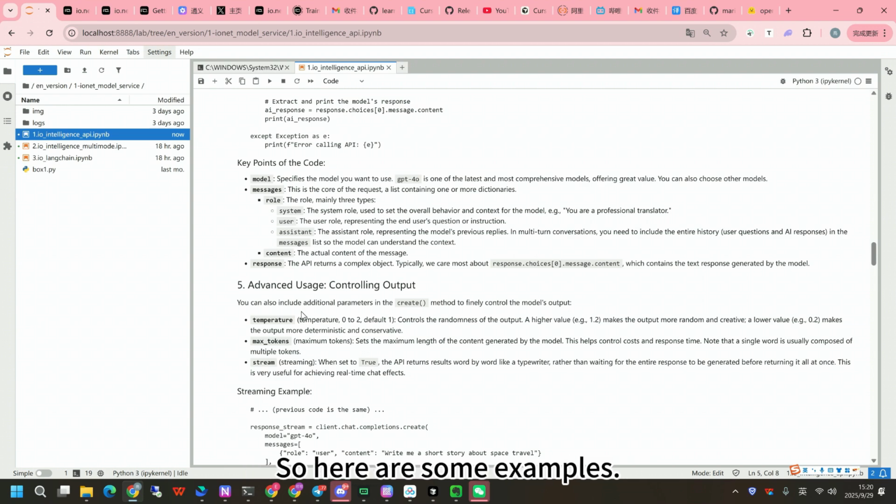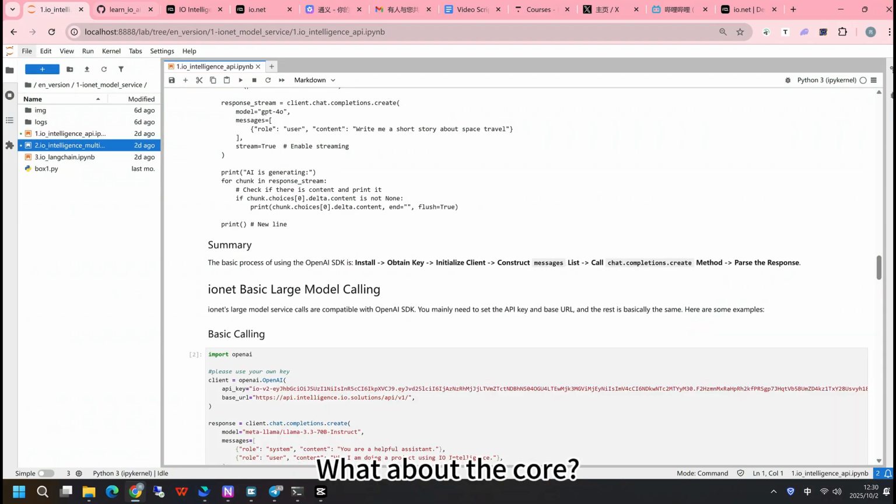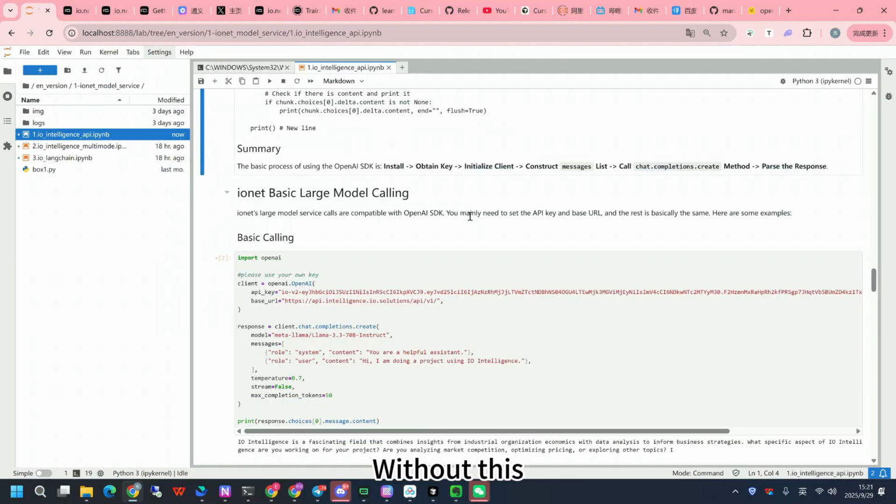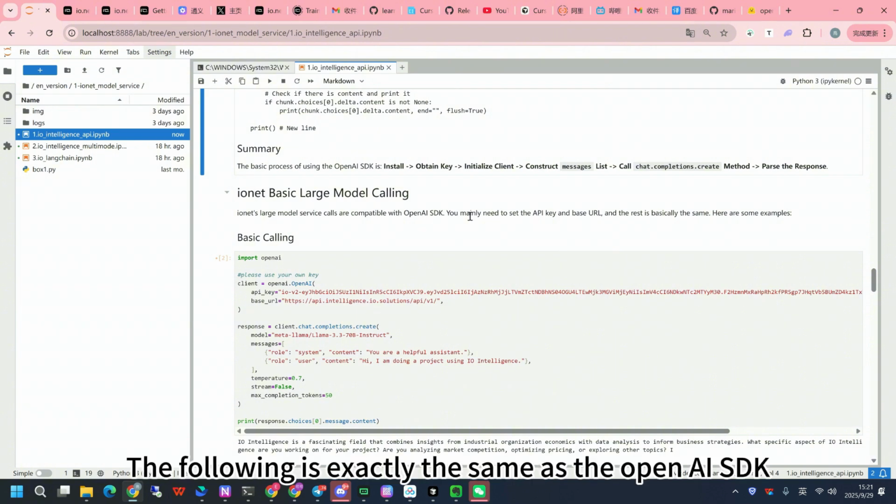So here are some examples. What about the core? That is to say, have a key. This is the same as OpenAI. If it is your own OpenAI, there are no these two parameters here. There is only one parameter. Without this, because we use a third party, we are fixed to OpenAI. If it uses this IO, use this. It's all the same. The following is exactly the same as the OpenAI SDK.